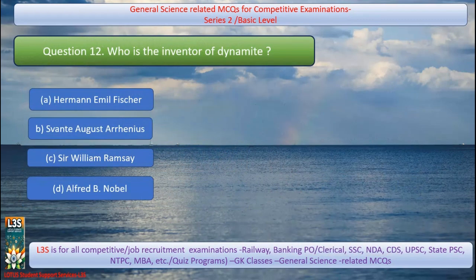Question 12. Who is the inventor of dynamite? Hermann Emil Fischer, Svante August Arrhenius, Sir William Ramsay, Alfred B. Nobel. It is Alfred B. Nobel.